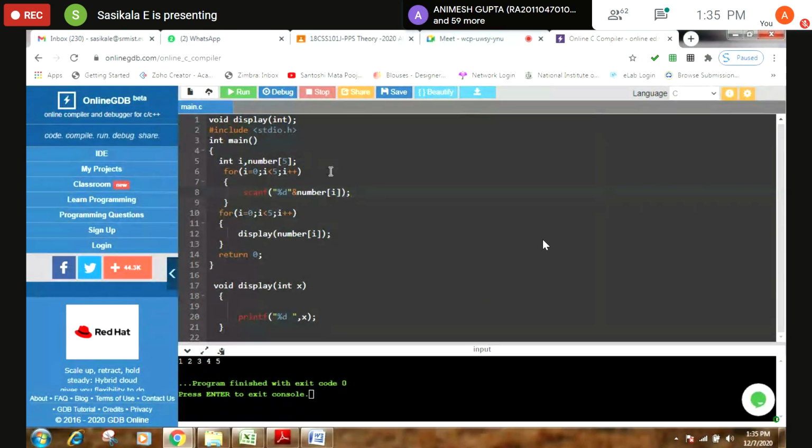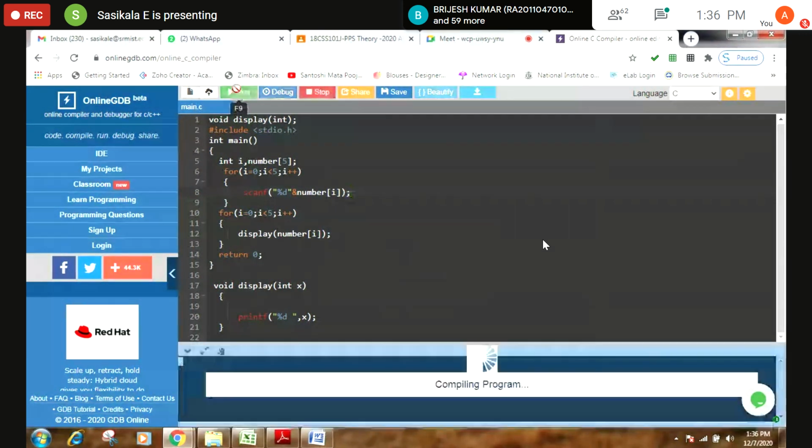Are you clear? See, this concept we call passing an array element to the function. So number i, which is nothing but an array, the input which you are getting in an array, that value you are passing to the function display. That is why it is named passing an array element to a function. Like ordinary values, like a single value, you can pass a group of values to a function. That is possible by using a concept called an array.